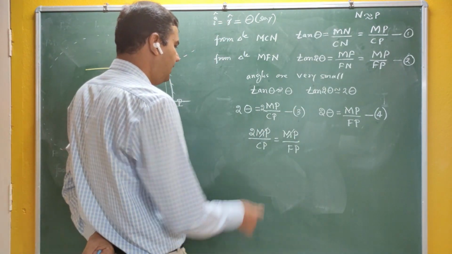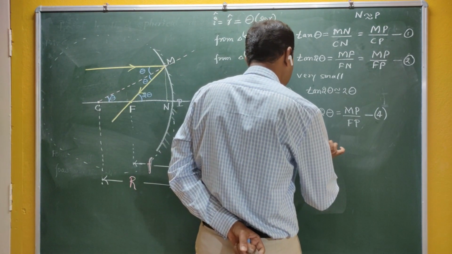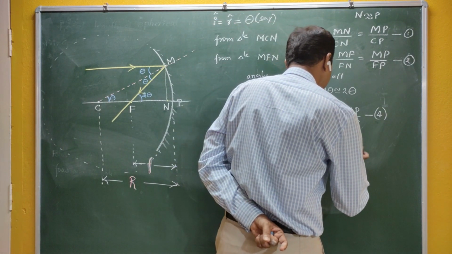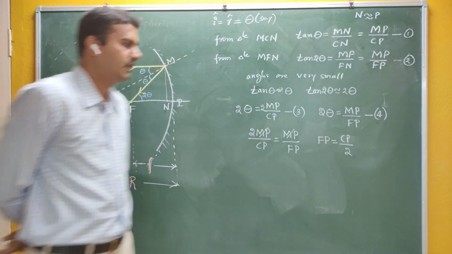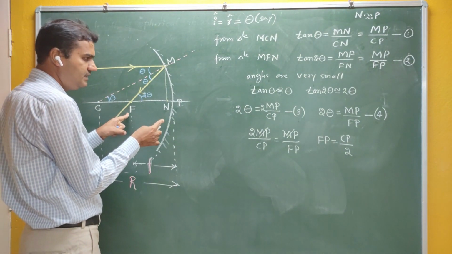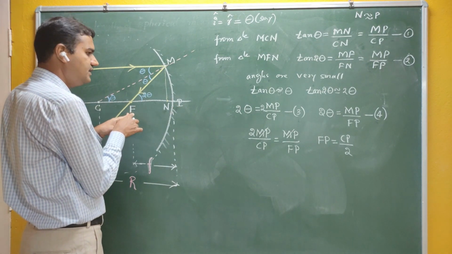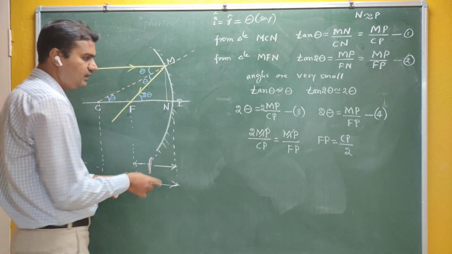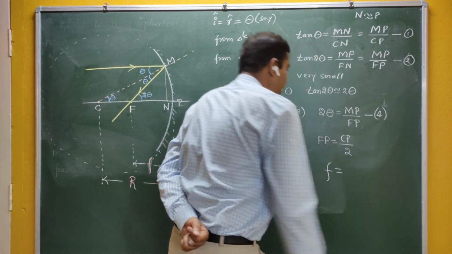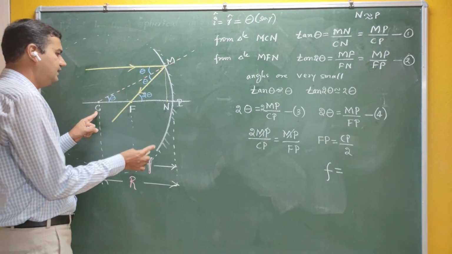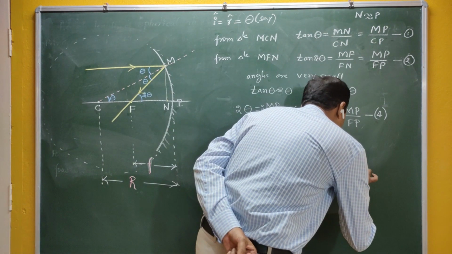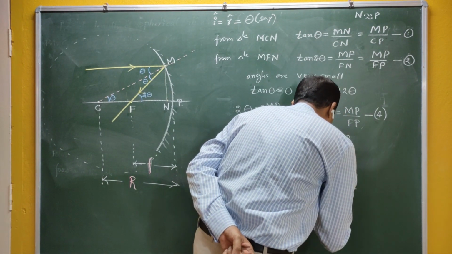Therefore I can write FP is equal to CP by 2. Now see here, what is meant by FP? F is the principal focus, P is the pole, and the distance between the principal focus and pole is nothing but the focal length. So focal length F is equal to CP by 2. What is CP? Center to the pole is nothing but R, the radius of curvature, so F is R by 2.